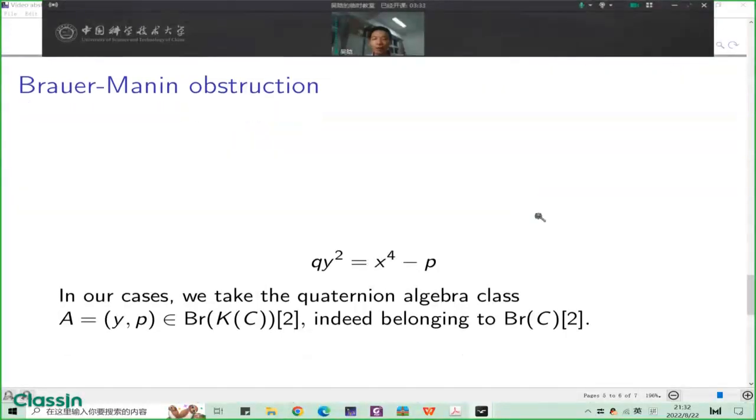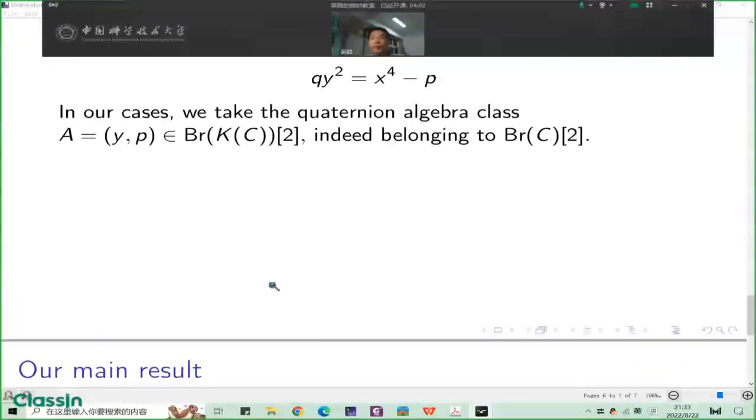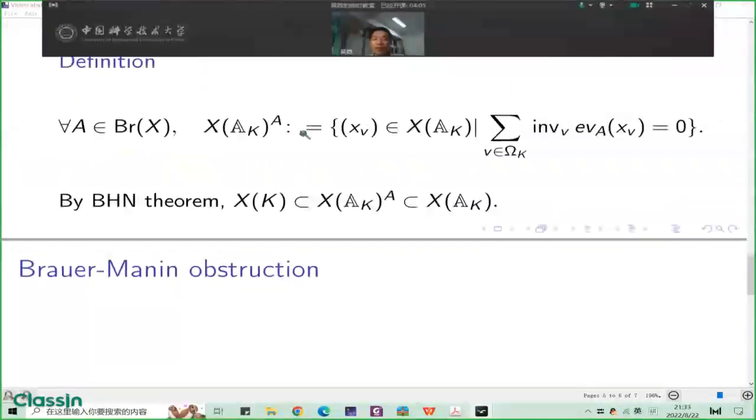We consider the curve defined by this equation, and it is well known this curve is of genus 1. We consider the quaternion algebra class A equals (y, p). This element belongs to the Brauer group of the function field of this curve, and is indeed belonging to the Brauer group of C. This is also a two-torsion element. Using this element, we define this set and choose the parameters p and q to make sure this set is empty.